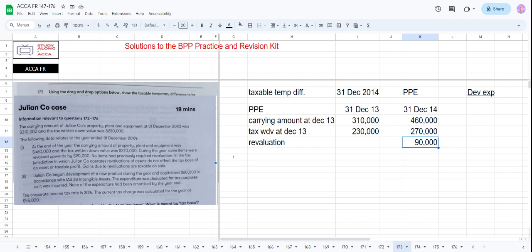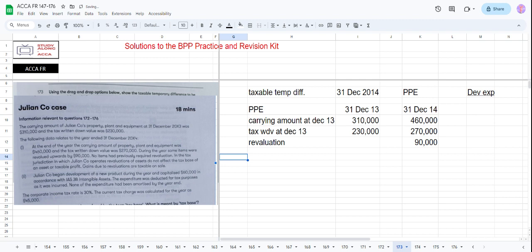Okay. In the tax jurisdiction in which the company operates, revaluations of assets do not affect the tax base of an asset or taxable profits. Gains due to revaluations are taxable on sale. I mean, these revaluations generally give deferred tax liabilities, and that is what it is saying. So these do not affect the tax base, and these are taxable on sale. But these are recorded in the books. So there is a temporary difference.